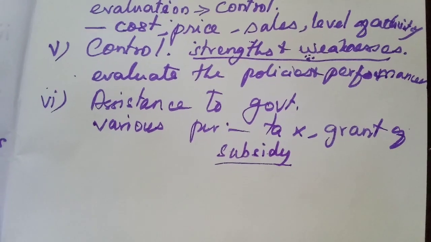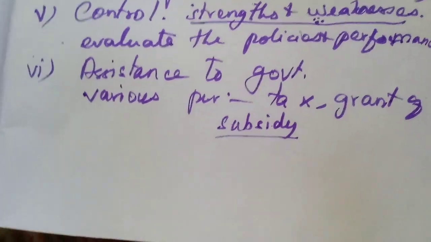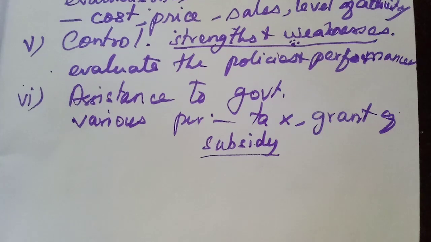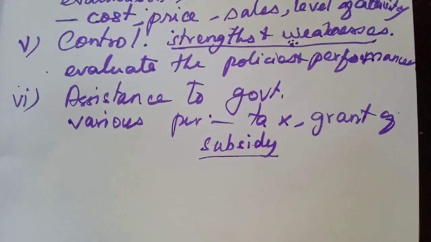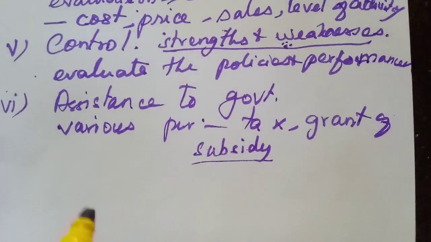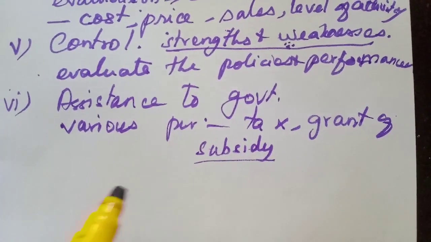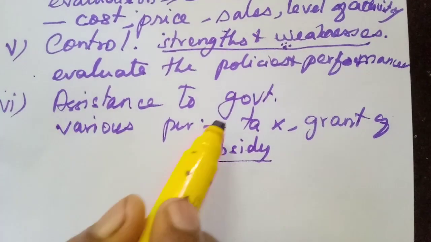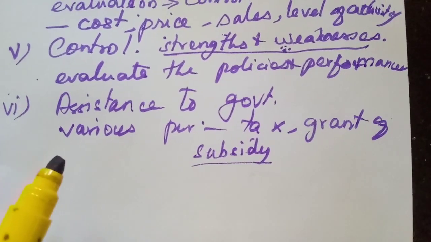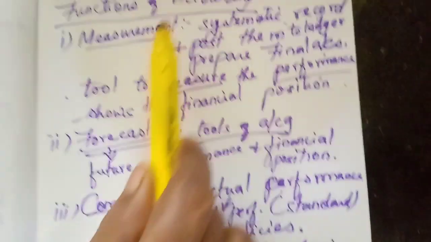So for fixing the grant of subsidy or to assess the tax, they need the various accounting tools. So it is acting as a tool for the government to fix the tax and the grant of subsidy. It is providing some assistance to the government in fixing the tax and grant of subsidy for the business enterprise. Might have understood. I will explain once again the functions of accounting.